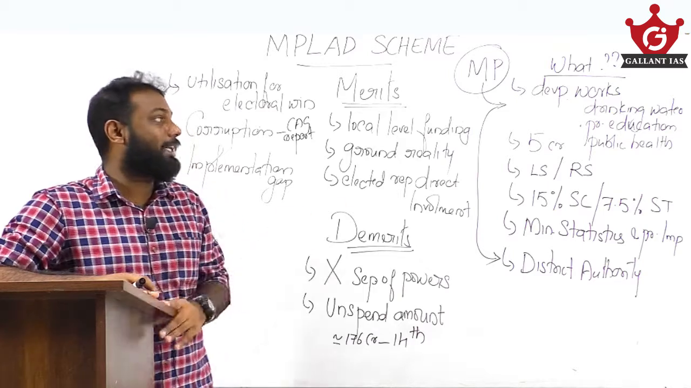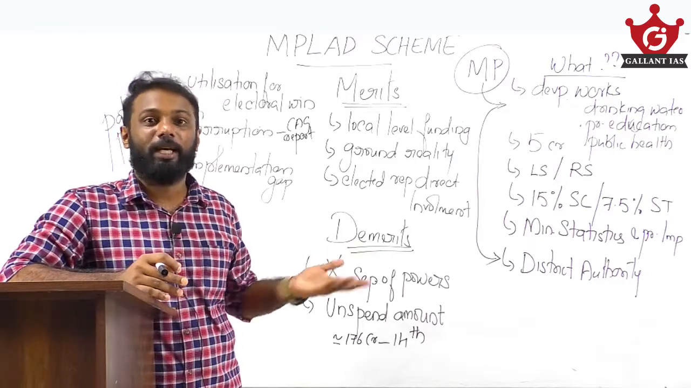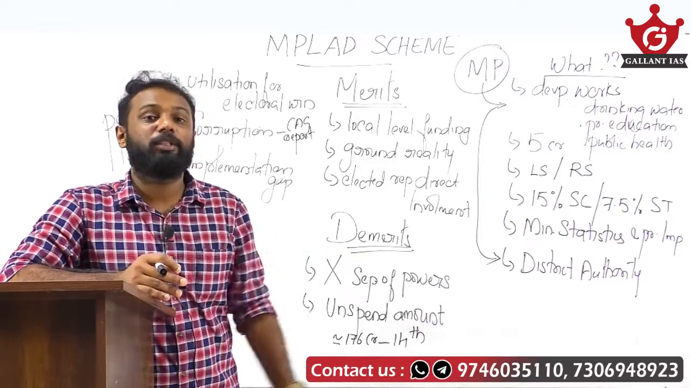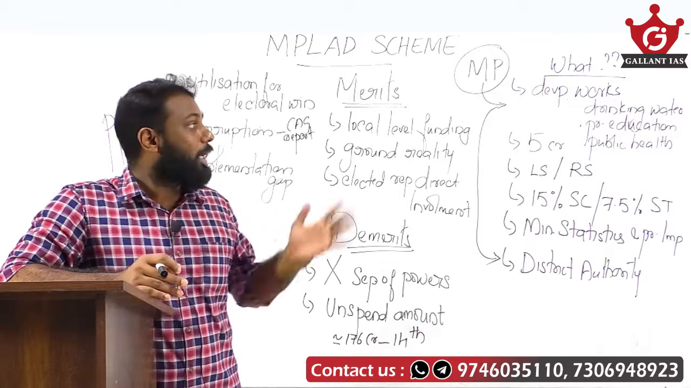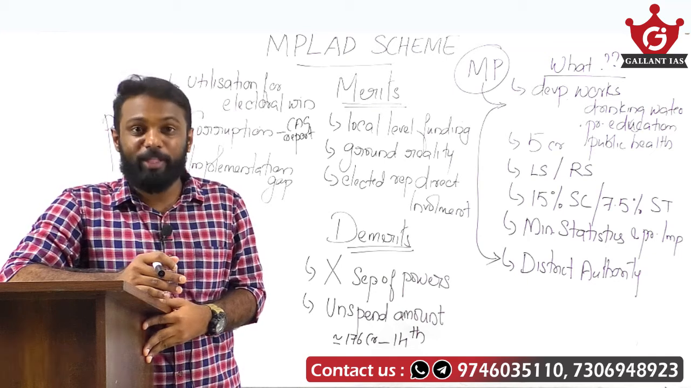These are development works like drinking water, primary education, public health, sanitation, hygiene, roads, likewise any kind of community asset. Durable community assets can be created by using these funds. For a single MP, 5 crore can be spent.